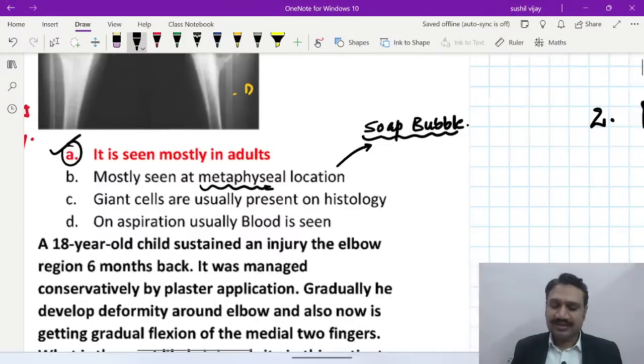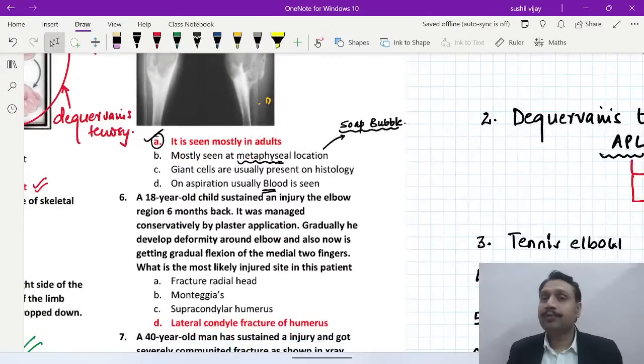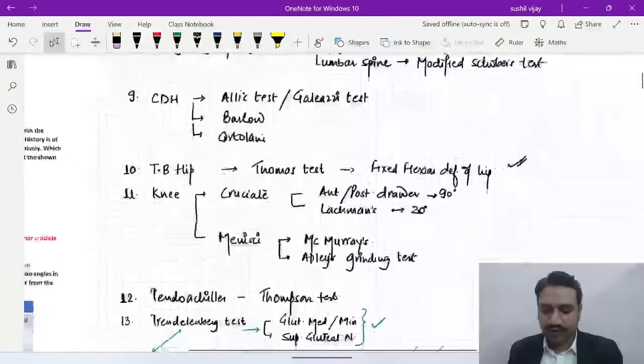ABC. Giant cells are usually present on histology. Is that so? Yes. Why not? Remember the mnemonic given in your workbooks as well. What is that? C, C, F and Bantu. So let's not get into that much of fuss. Yes, it is having giant cells. On aspiration the blood is seen. That is why it is aneurysmal. Right? Blood is there, for the reason that it is aneurysmal. Yeah, absolutely. So I hope that approach to the bone tumor is very, very clear to everyone.